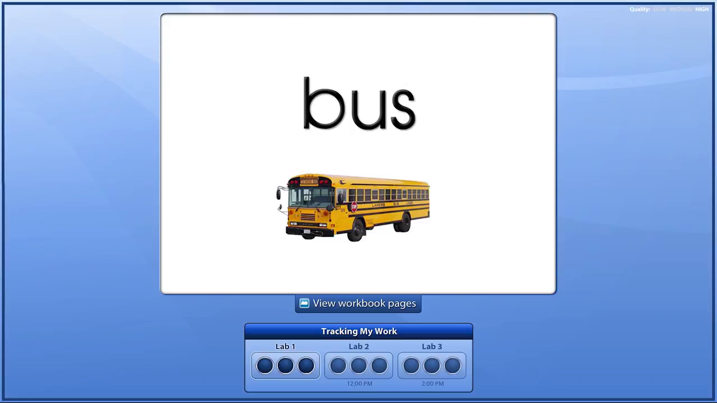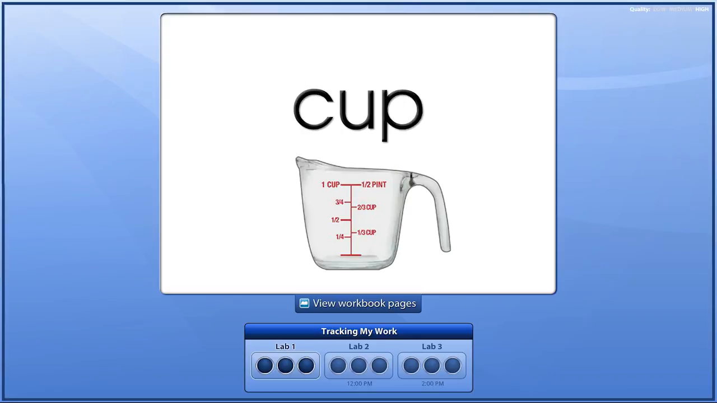Now you're being able to look at the word, sound it out, which means that you're able to read the word. A significant accomplishment. Look at the last word picture. Cup. Hear the short U sound in cup.